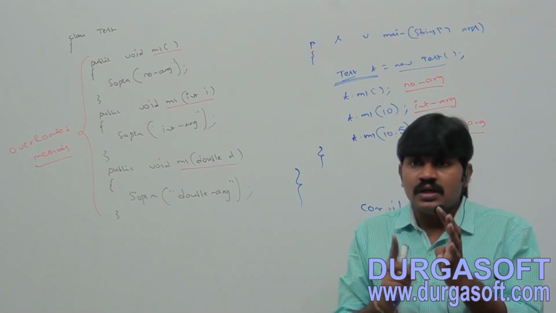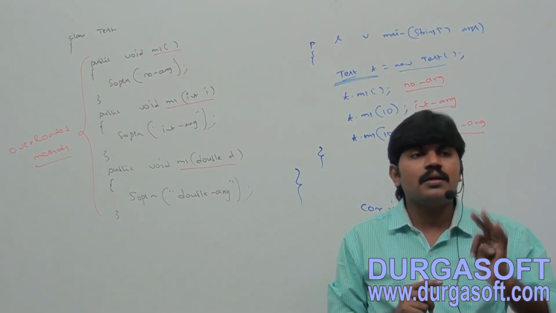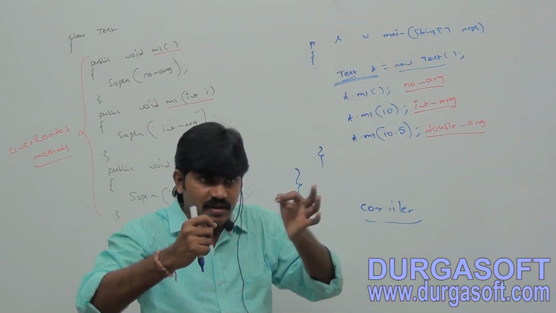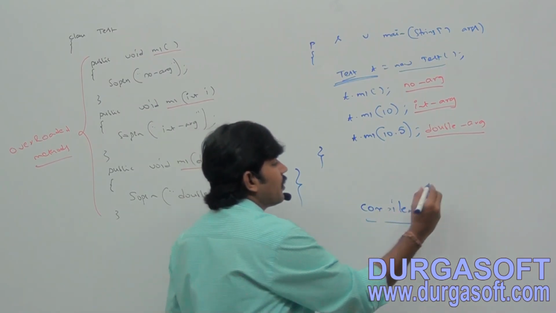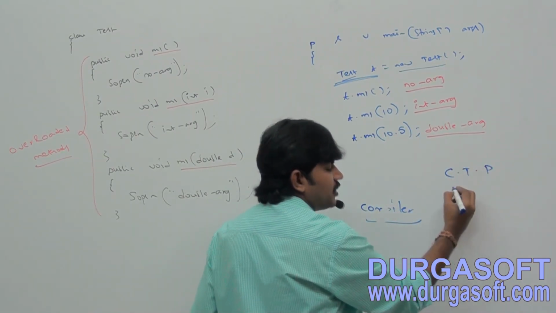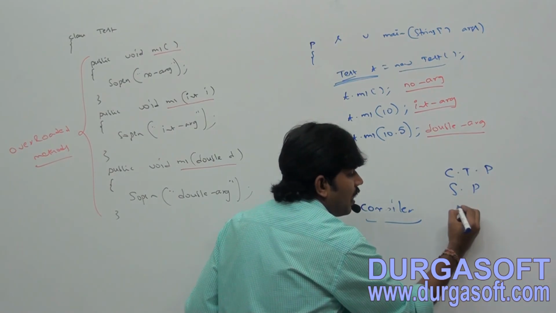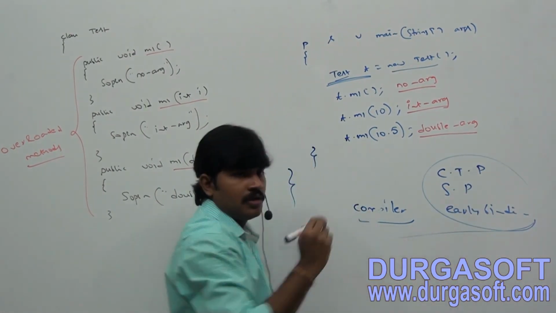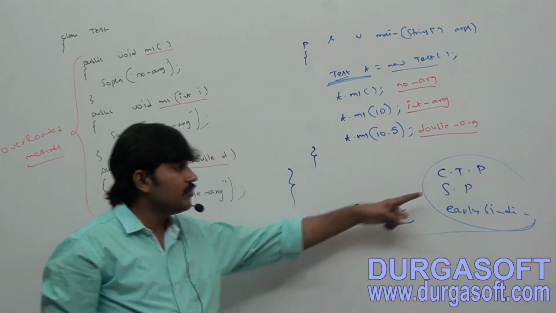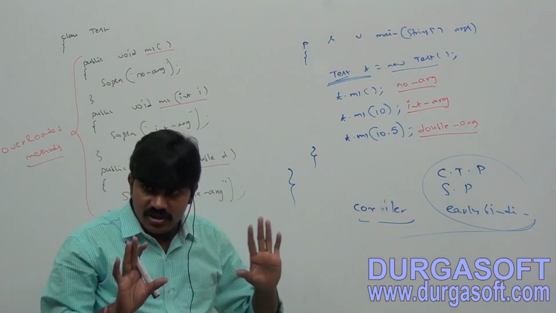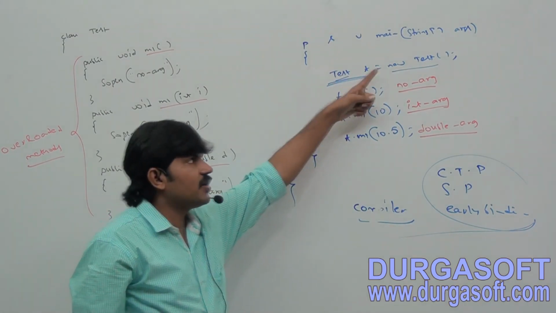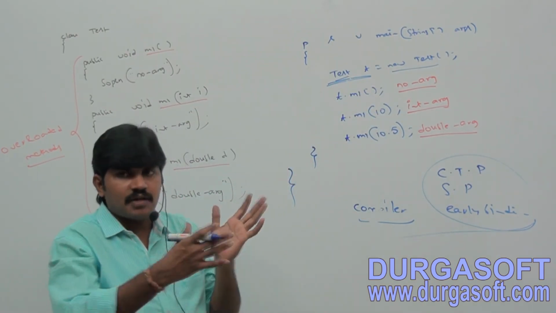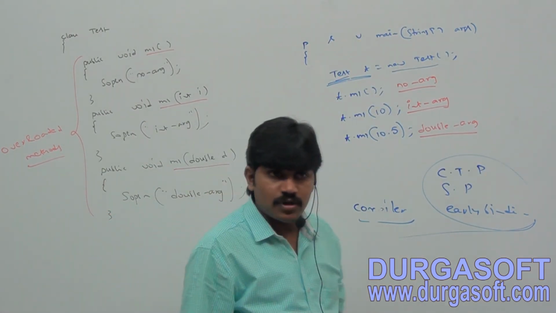Compile time polymorphism or static polymorphism or early binding, because method binding is going to happen at compile time, early only. That's why it is also known as compile time polymorphism or static polymorphism or early binding. It is nothing but one important word. While examples are going on, you will get much clarity about this one. But as of now, just observe the conclusion. Here parent reference, child object, then I can show much clarity. But here both are the same type. That's why you may not get much clarity from this, but in the next examples you will get much clarity.